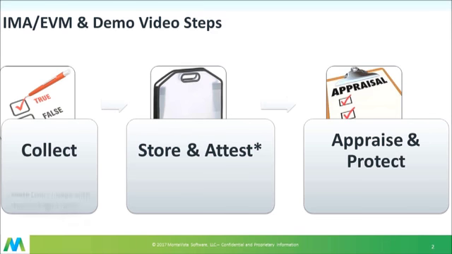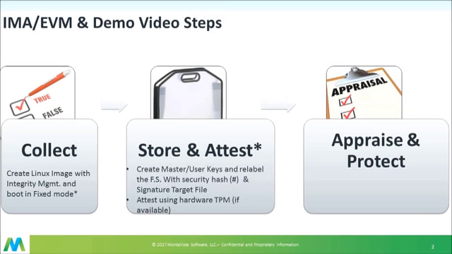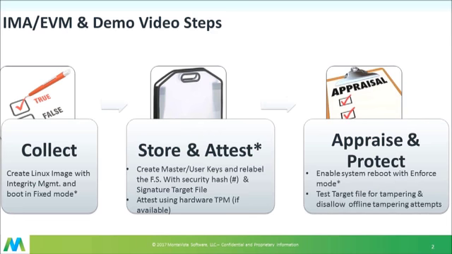So in the demo today, we'll first create an image with integrity management enabled and boot it in fixed mode. Next, we'll create master and user keys and relabel the file system with security hash and signature for the target file system. You can attest it using a hardware TPM if available, depending on the hardware. Then we will enable a system reboot in the enforce mode.